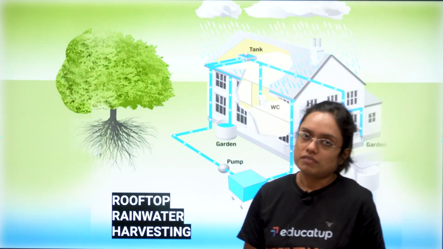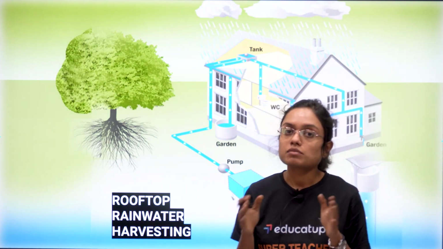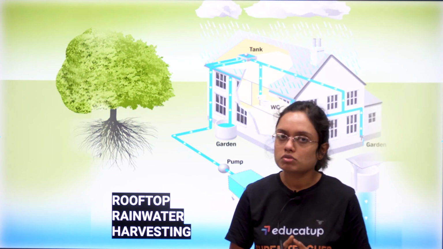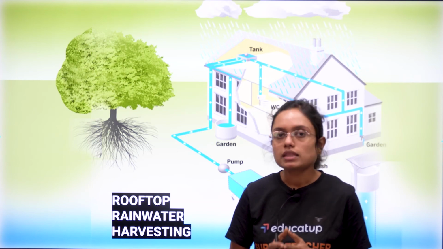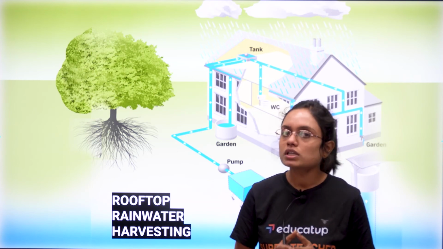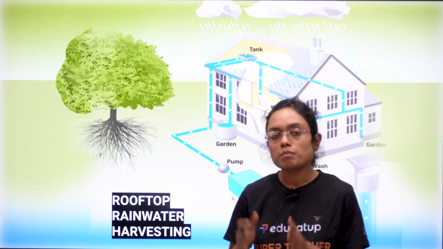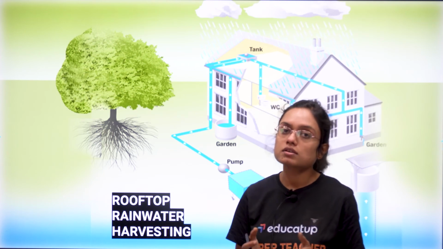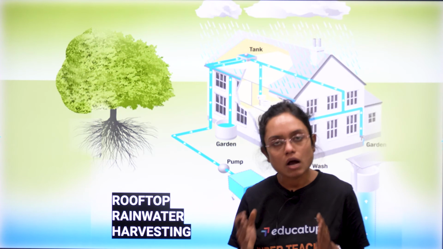Now, rooftop rainwater harvesting. As the name suggests, rainwater harvesting means storing and utilizing rainwater for future use. This particular process is called rainwater harvesting. Now, the method of doing this rainwater harvesting is known as rooftop rainwater harvesting. बारिश के पानी को इकट्ठा करना और फिर उसको फ्यूचर में यूटिलाइज करना, that is called rainwater harvesting. How do we do that?